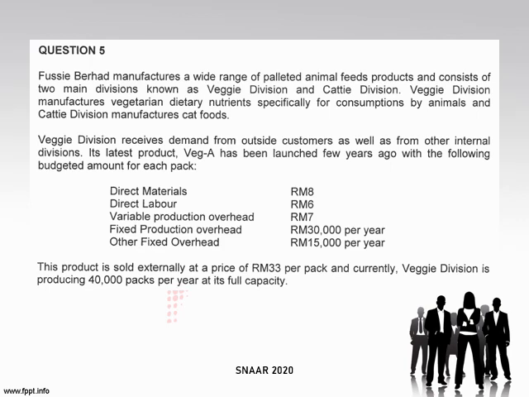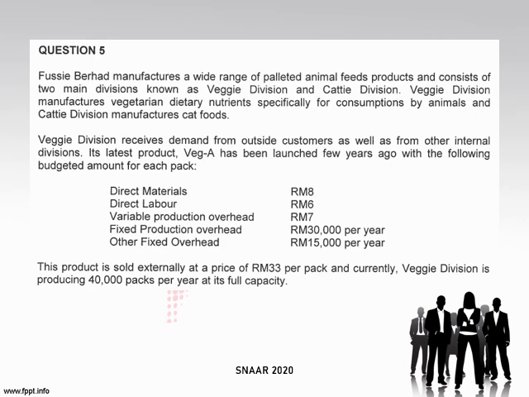This company, they manufacture a wide range of pelleted animal feeds, makanan binatang. Okay, so they operate through its two main division, which is Veggie and Catty. Okay, Veggie division dia buat dietary nutrients untuk animals, dan Catty specifically manufacture cats foods.